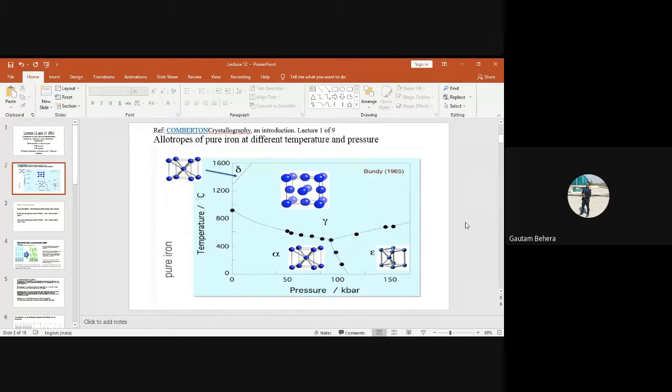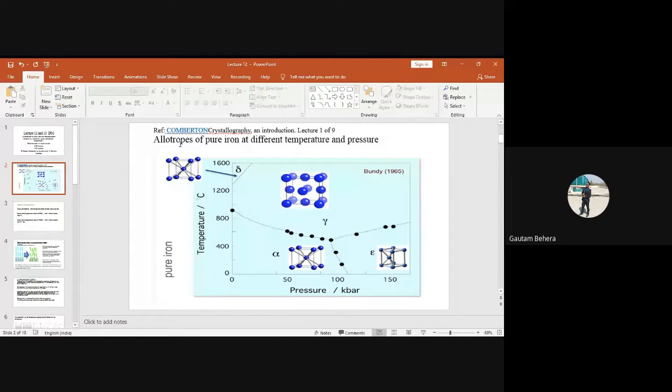And we change the temperature of the iron, and we'll see that at different temperatures pure iron shows different crystal structures. But in this part, I'll show you both change in pressure and change in temperature, and how we have different crystal structures of pure iron. So I can call these allotropes of pure iron.